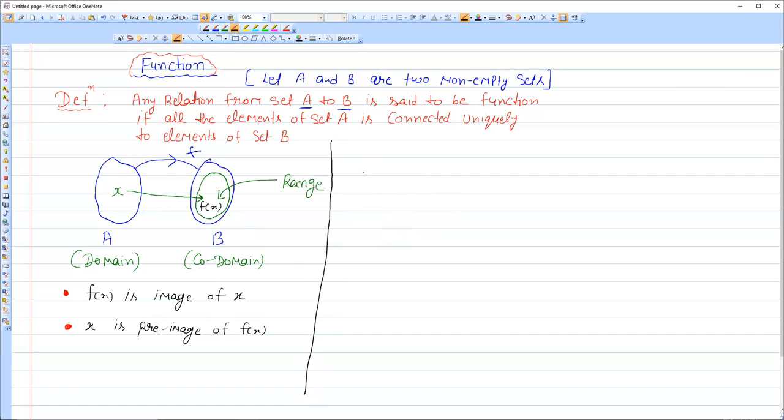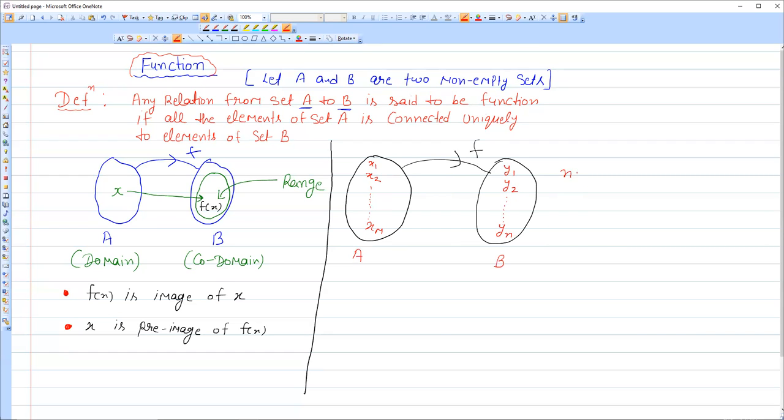Suppose I draw this set, and I draw this set. This is a function f, and here elements like x1, x2, and so on, up to xm. So set A contains m elements, and set B contains n elements, y1, y2, and so on, up to yn.